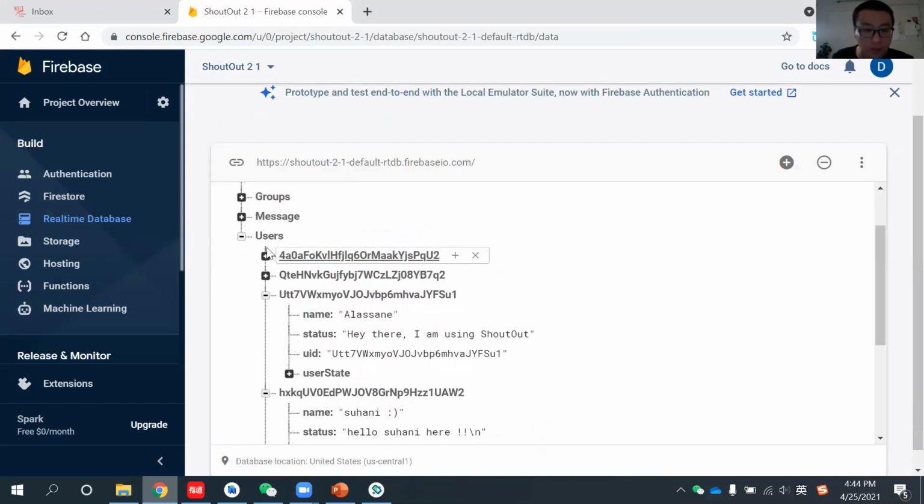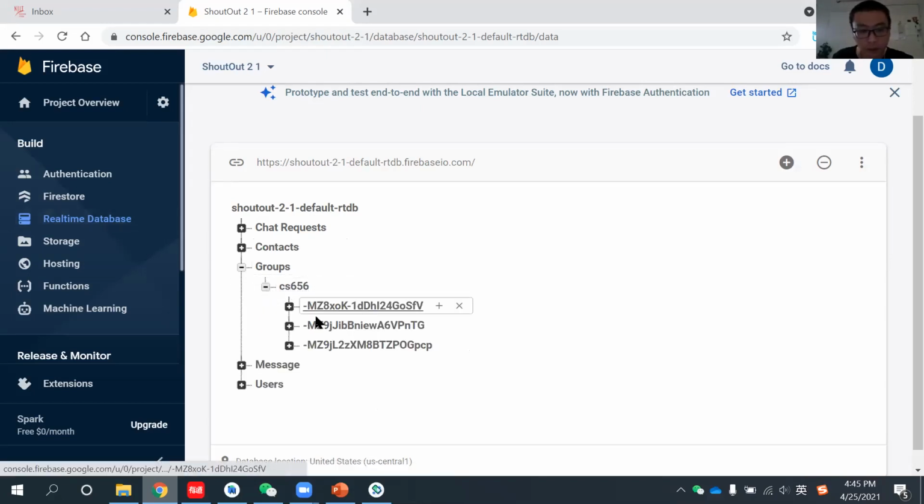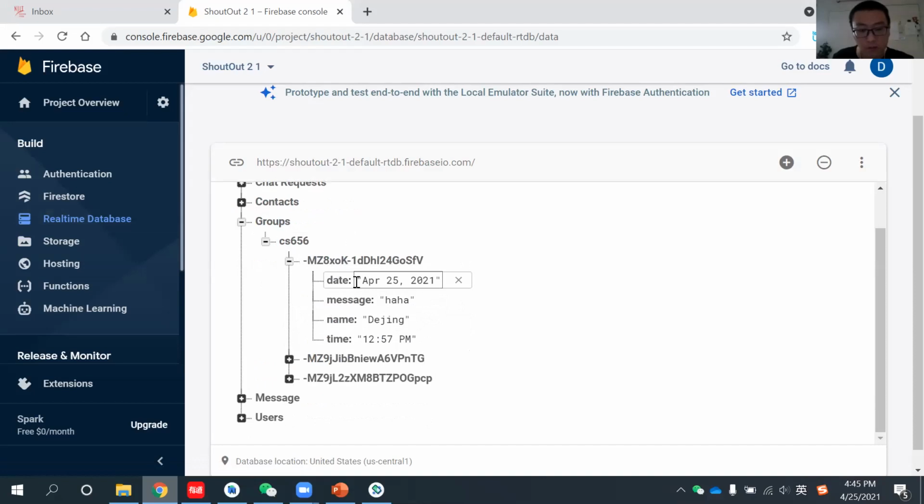Okay, so this is for the message, and another one we have here is the group. The groups are for group chatting, and in group chatting, the first child node is the group name. You can see this is the group that we just built. Here are the subtrees, which contain the messages back and forth. In this node, we have the children date, message, name, and time. This records who sent it, the date, and the message content.